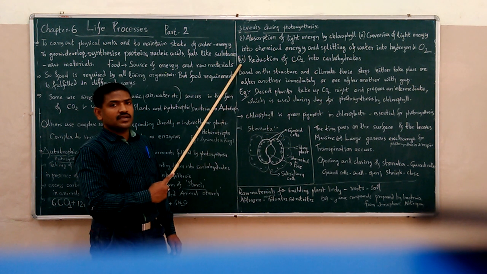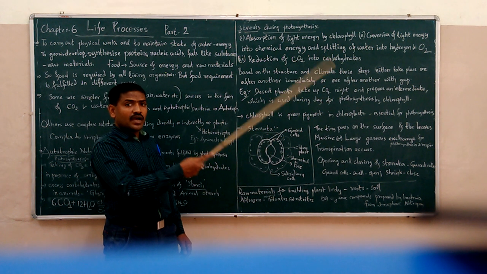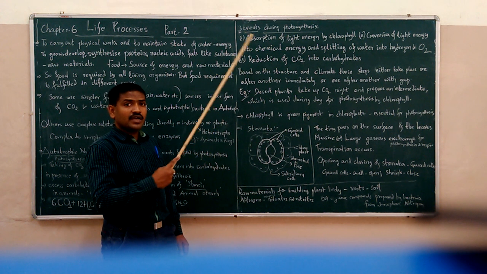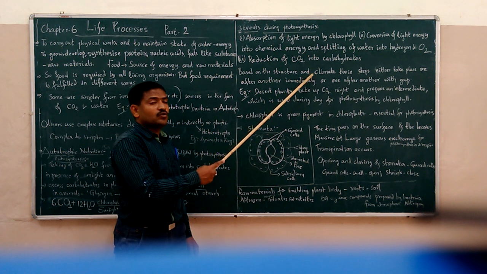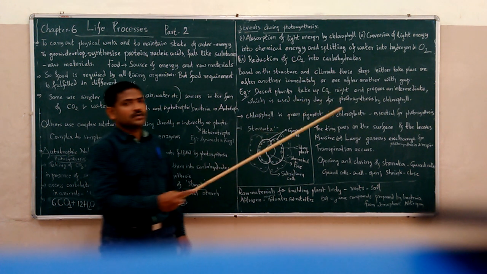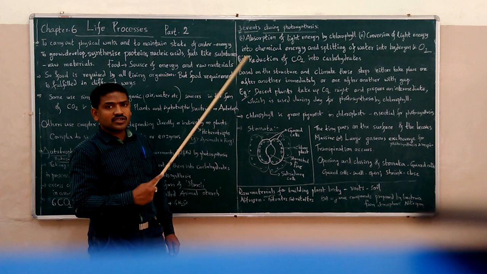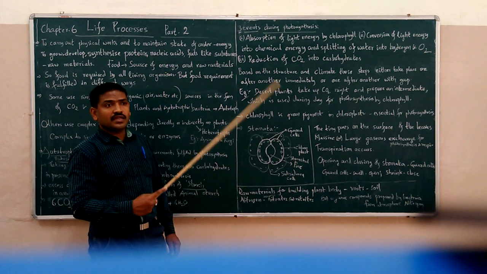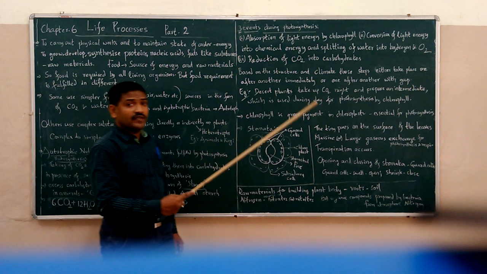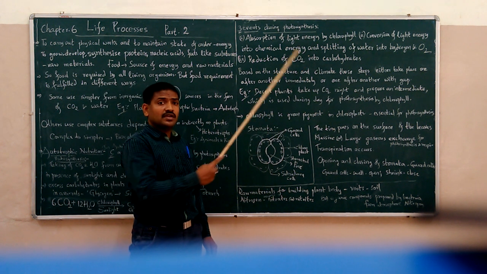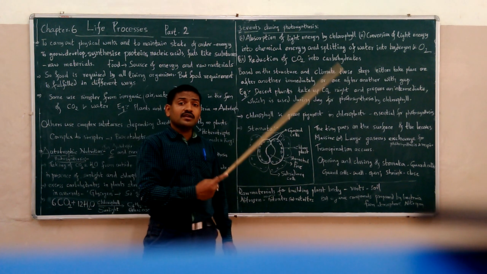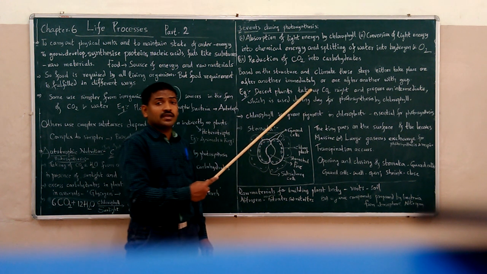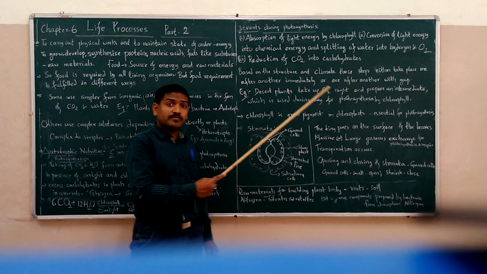The third event is using the hydrogens that are available from the splitting of water to reduce carbon dioxide to produce carbohydrates. Based on the structure of the plants and the climate in which the plant is living, these three events may take place one after the other immediately, or they may take place with some gap.